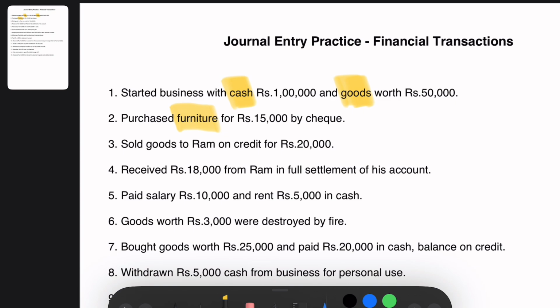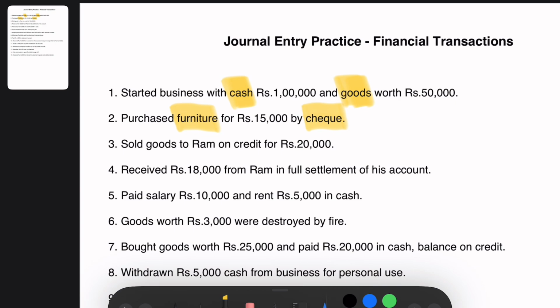Purchased furniture for rupees 15,000 by check. Now here which are the accounts which are getting affected? The furniture account, and cash is paid by check, so the bank account is also getting affected over here. Furniture here is an asset. As per the real account rule, furniture is something that is tangible, and we debit whatever comes in and credit whatever goes out. So we are debiting the asset account, that is the furniture account.